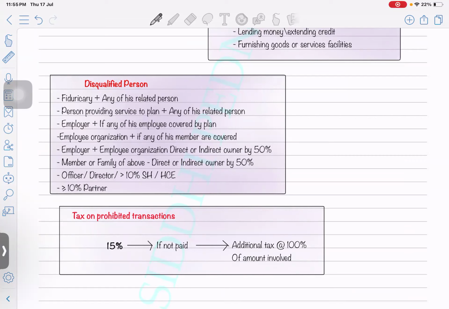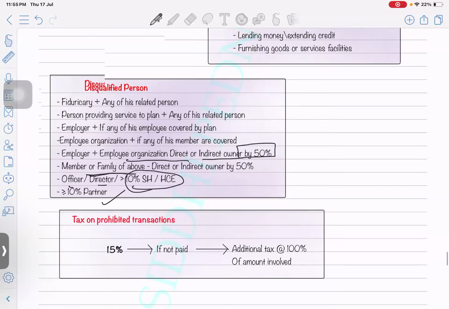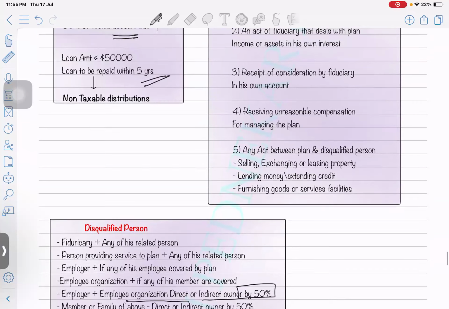Also an employee organization, or an employer or employee organization, directly or indirectly owned 50%, a member of the family of the above, or an officer or director owning more than 10% shareholding, or a highly compensated employee or a more than 10% partner, will be considered a disqualified person.